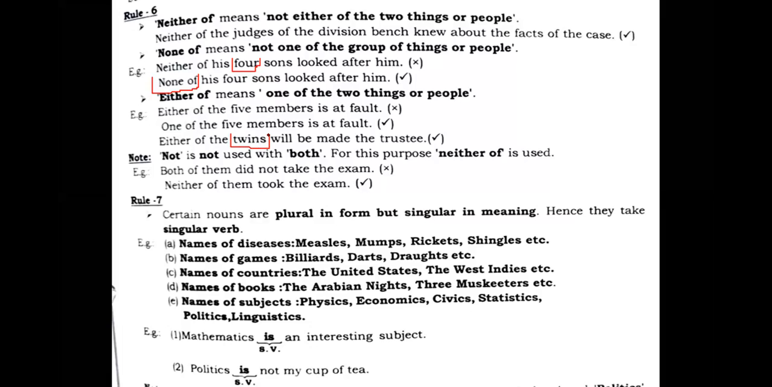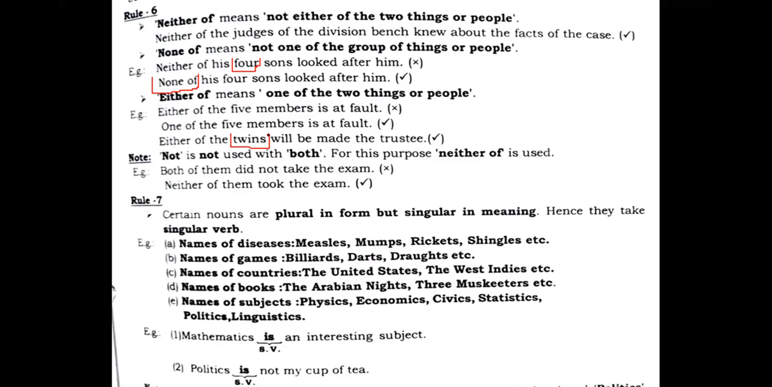"Not" is not used with "both." For this purpose, "neither of" is used. Now you need to understand that when you have to present a negative sense, that cannot be presented with "both." Instead of "both," you use "neither of." It means both of them did not take the exam. "Neither of them took the exam" is the correct sentence. If you use "both" instead of "neither of," the sentence becomes wrong.